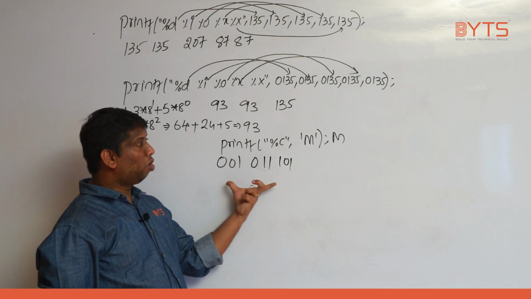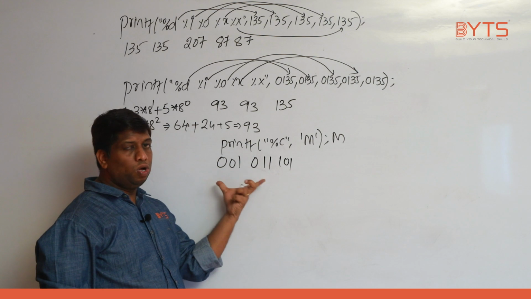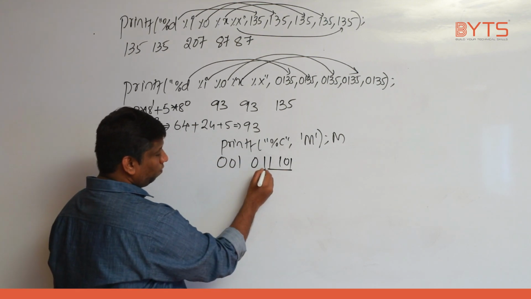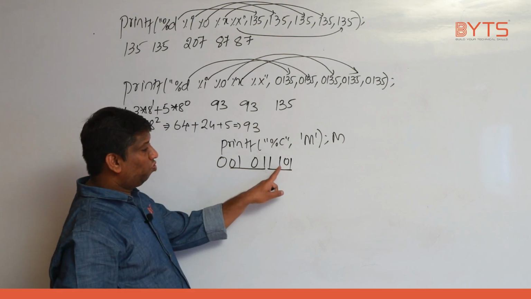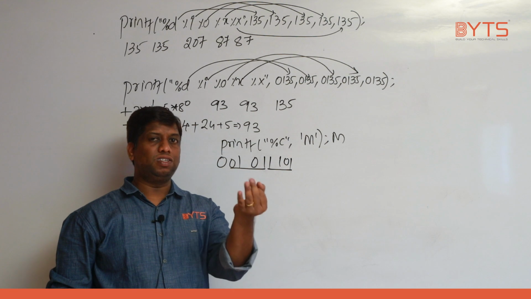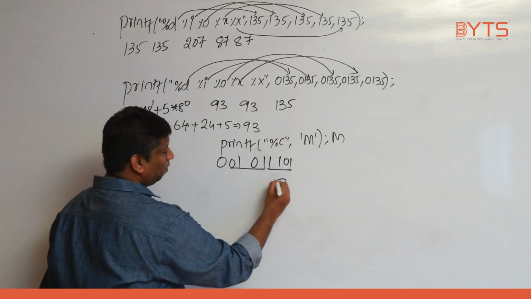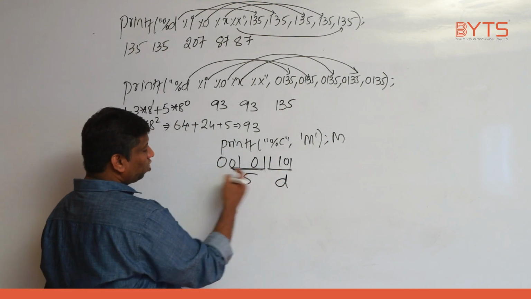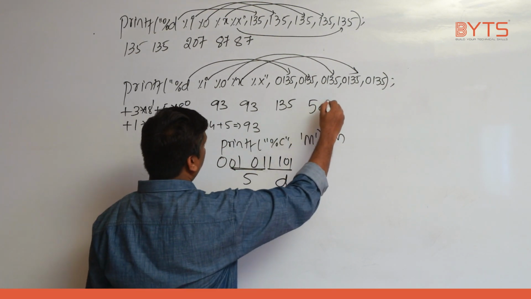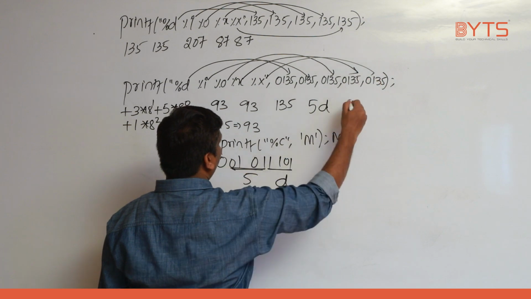Now I need to print into what? Hexadecimal. How do you print into hexadecimal? Group 4 bits from right. 8 plus 4 is 12, 12 plus 1 is 13. 13 means what? A is 10, B is 11, C is 12, D is 13, D. Then 0, 1, 0, 1 is 5. Anyhow, the starting 0, I already ignored it. So, what is the answer? 5 small d. If it is capital X, 5 capital D.